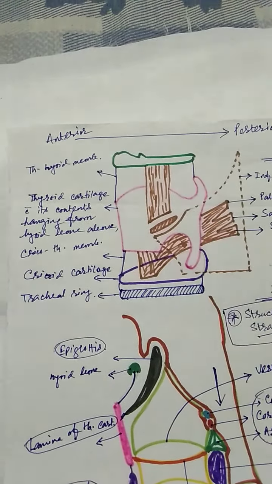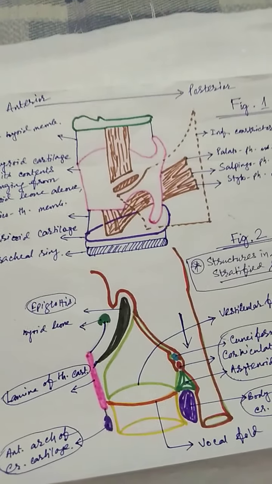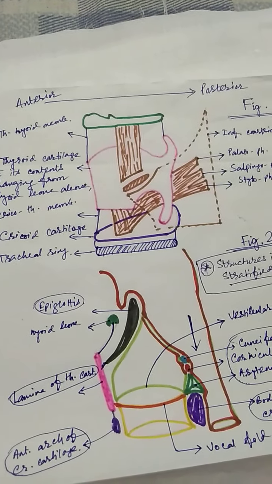So in case of male, the laminae of the thyroid cartilage anteriorly produce a much more acute angle, and this angle is called Adam's apple. In case of male it is much more prominent, but in case of female it forms an obtuse angle, measuring almost 120 degrees. So the shape of the larynx is changed. This is also one reason why the voice quality is differing.